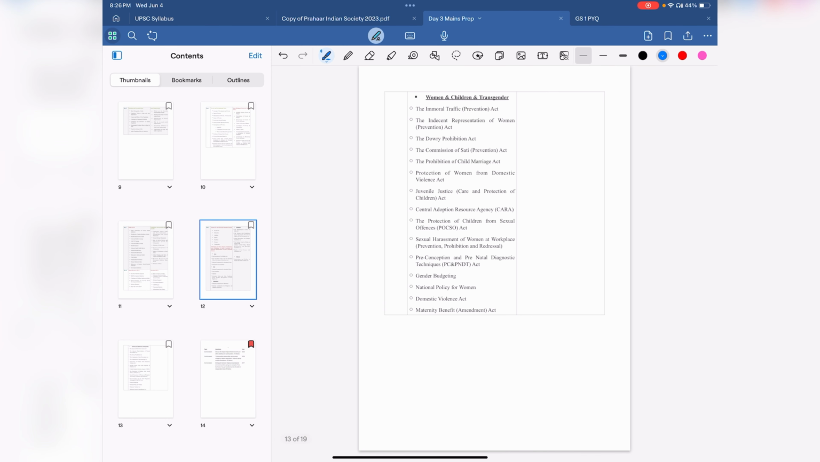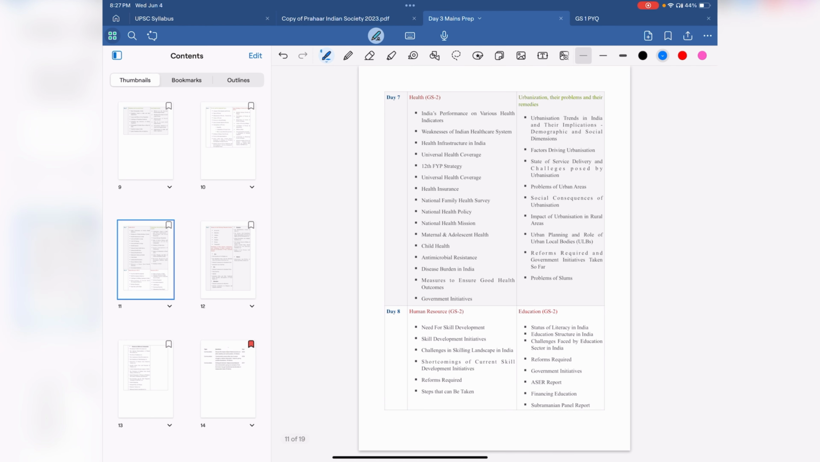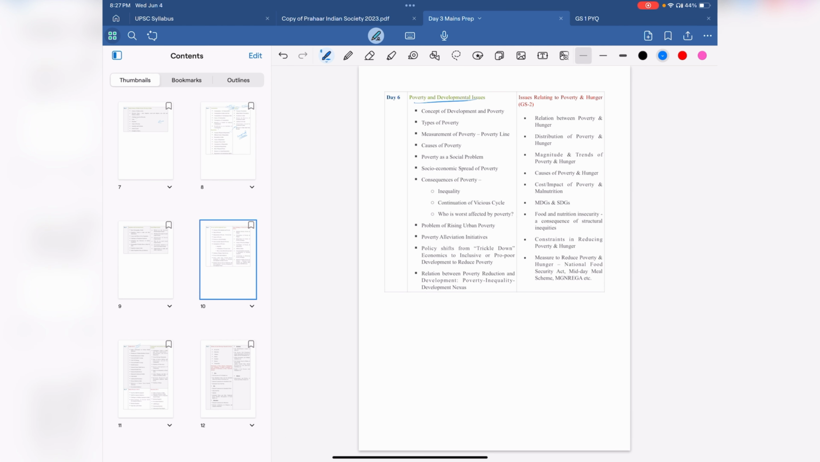So this is the breakdown. Rather than giving you the 7-day one, I have made it a 10-day breakdown so that you can decide your pace and study accordingly. This, as I told you before, includes reading GS2 topics along with GS1. For example, this is poverty and development issues. This is GS1. This is issues related to poverty and hunger. This is GS2. More or less the topics are the same. Some dimensions change. How you approach answering the question changes, but the factual part doesn't change. So you can study them accordingly.